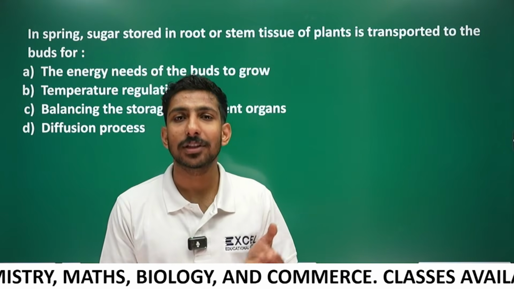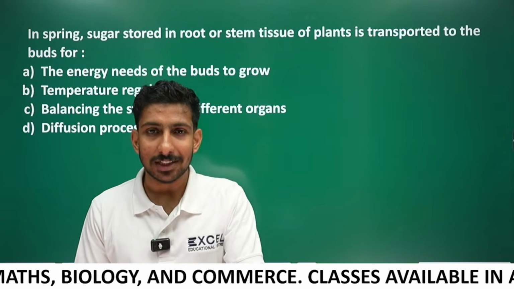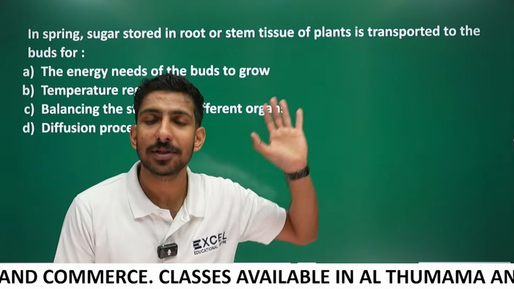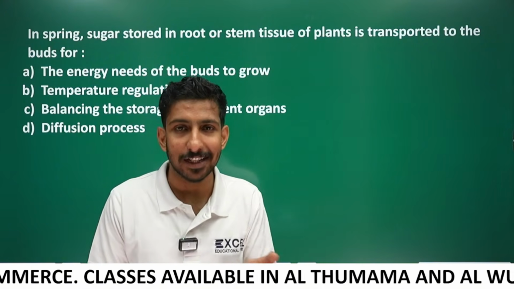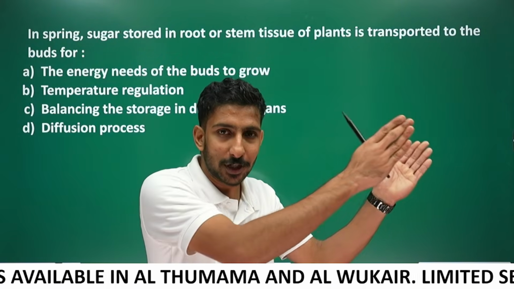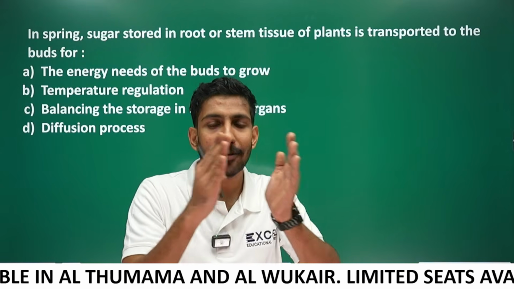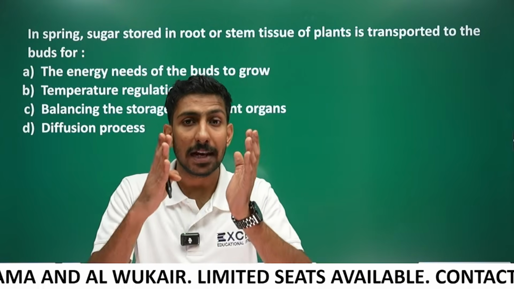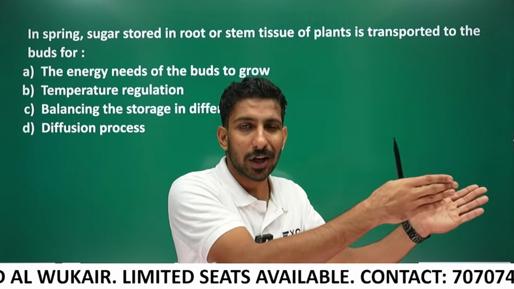Normally the food is produced in the leaves, and the food is transported to the storage organ through the phloem. You know that we have studied the transport, right? So food is produced in the leaves and transported to the storage organ from source to sink. Phloem transports food from source to sink. Source is the leaf, and sink is the storage organ usually.